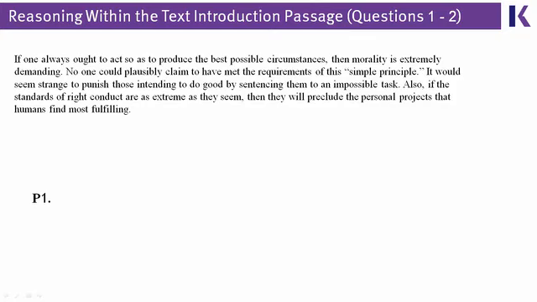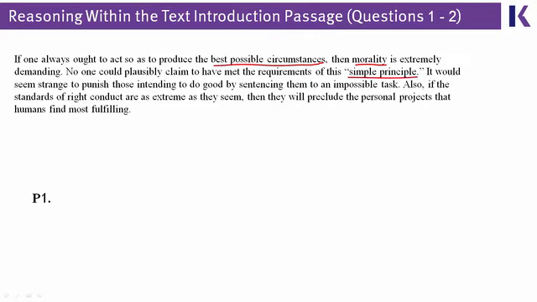Let's look at these 2 paragraphs, come together on good labels for them. The first paragraph of this passage starts with a strong statement about its topic. It says, if we should act to produce the best possible circumstances, meaning acting in our lives to make the best possible thing happen, then morality, which as we'll see is the largest overall topic for this whole passage, is extremely demanding.